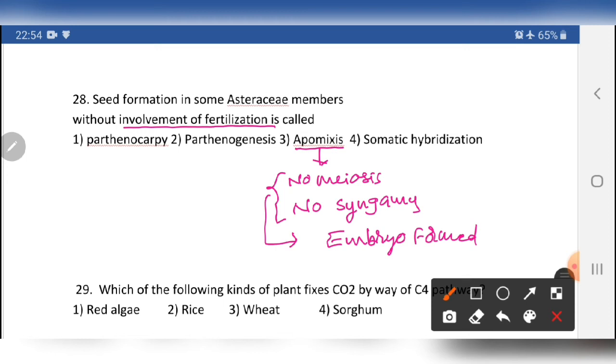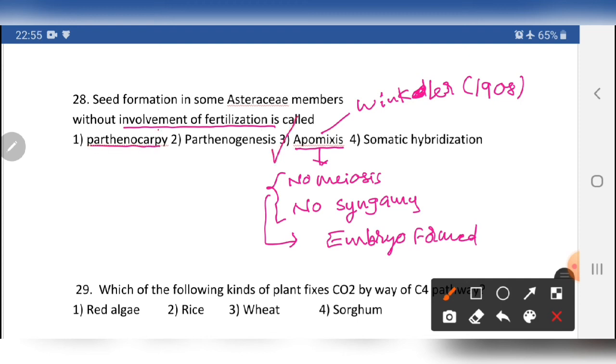The apomixis concept was given by Winkler. A very important concept it was. In 1908 the concept was given. So the answer will be without involvement of fertilization, the third option.